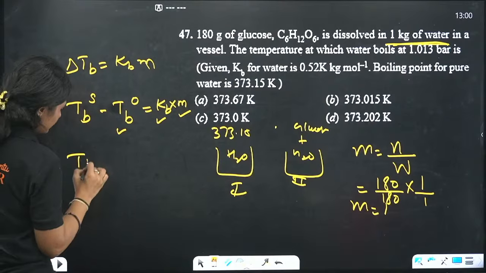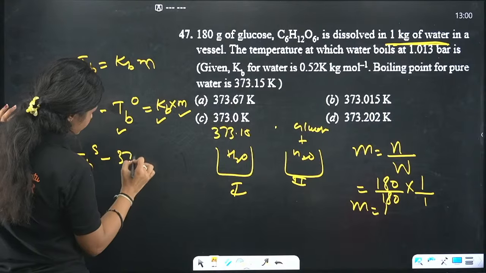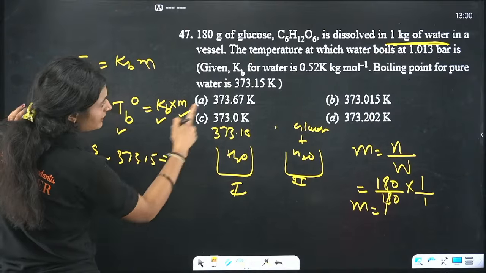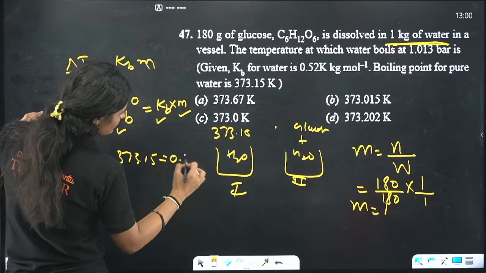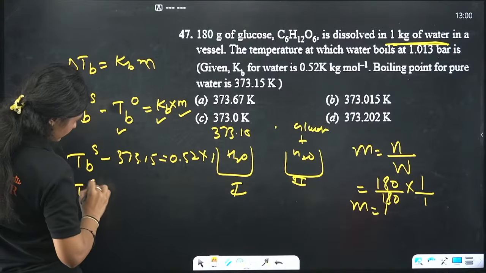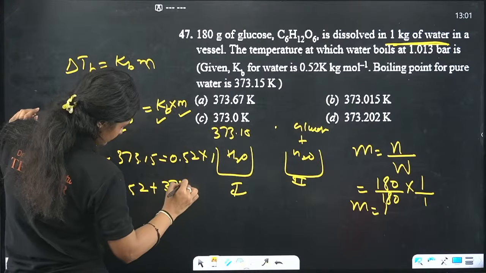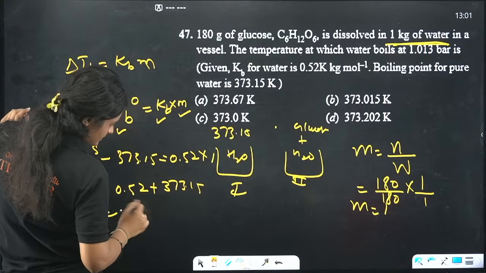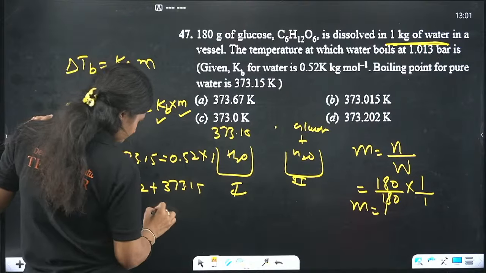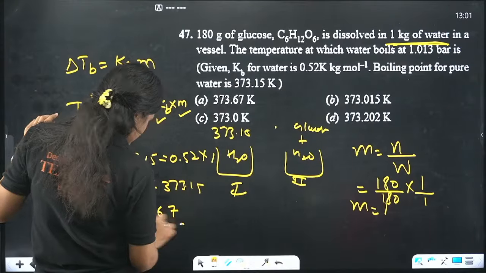So that means Tb minus 373.15 equals Kb, 0.52, times 1. So that goes to the other side. Tb will be equal to 0.52 plus 373.15, so that is around 373.67.